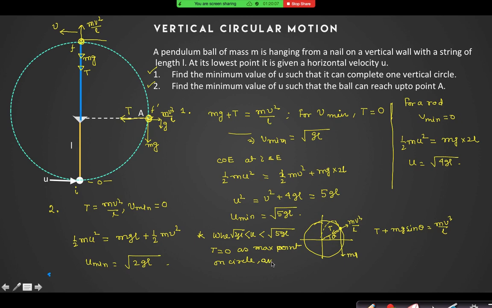The ball moves under gravity. Is this okay? Clear this one? Yes, sir. When it crosses 90 degrees, velocity can never be 0. The tension will be 0 when it is at the maximum point on the circle.